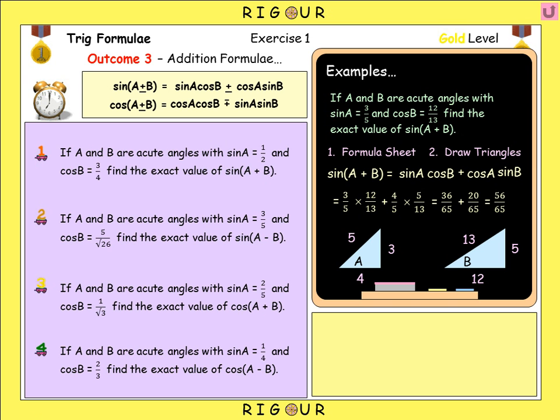Okay, here's a few for you to try. Choose the correct expansion, draw your triangles and work out the missing sides, and then work out the value for each of the questions here. And if we're working on them at home, pause the video now.